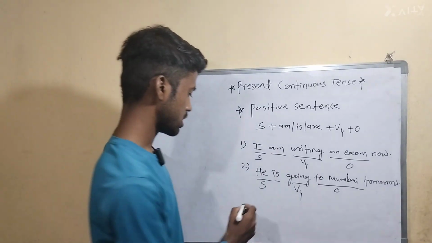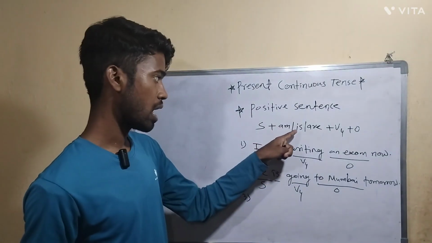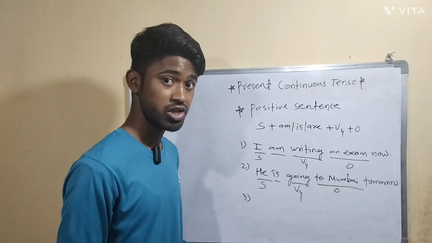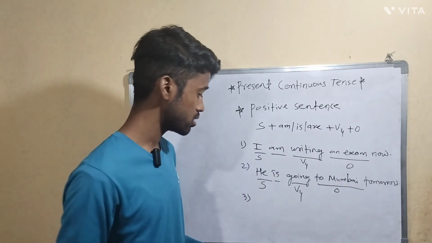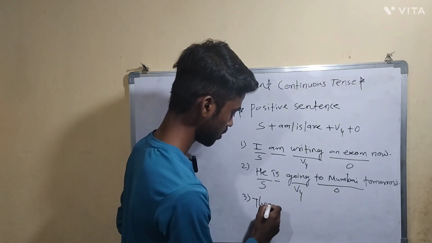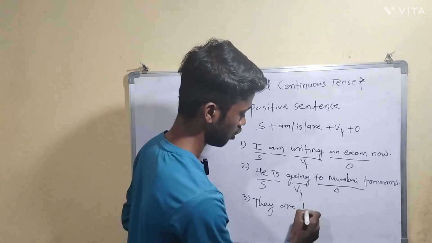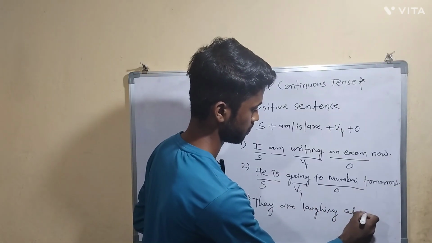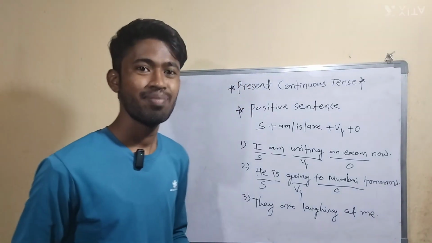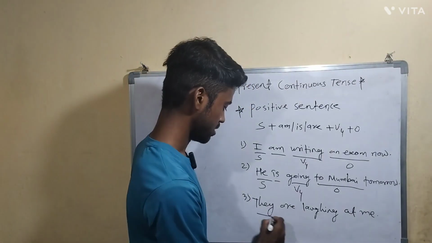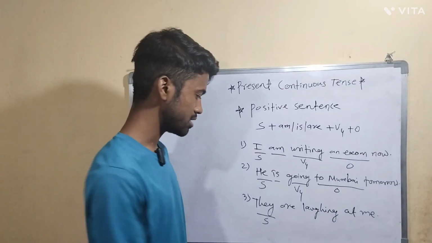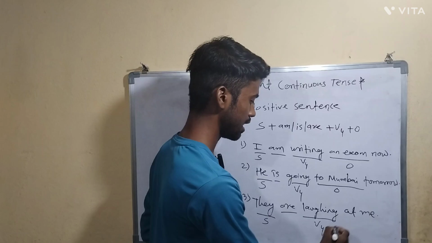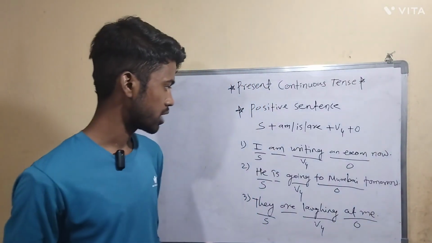Okay, so let's take another example using are now. Am we covered. Now let's say one example using are. So we have to take a plural subject here if I want to use are in the sentence. So, They are laughing at me. So here what is the subject? This they is the subject. The subject is plural, that is the reason I used are here. After that the fourth form of verb, and in the last this part is the object.